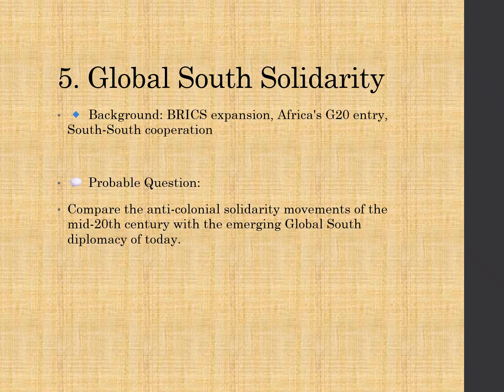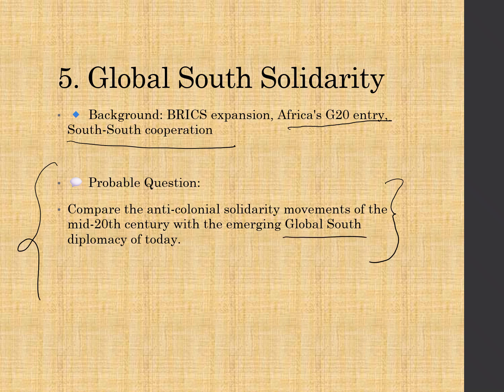The next question area is Global South solidarity. BRICS expansion is happening. Africa's G20 entry happened. South-South cooperation is also always in the news. So what is the question that can be expected on this? The probable question will be like: compare the anti-colonial solidarity movements of the mid-20th century with the emerging Global South diplomacy of today.